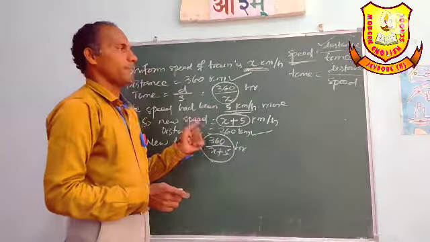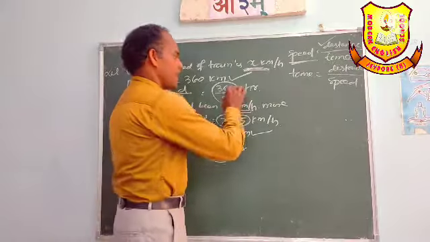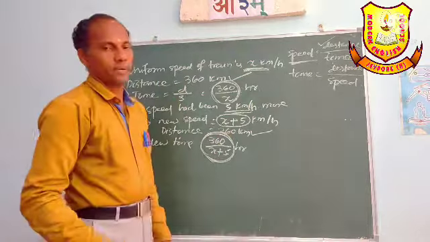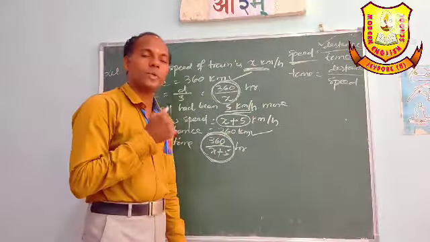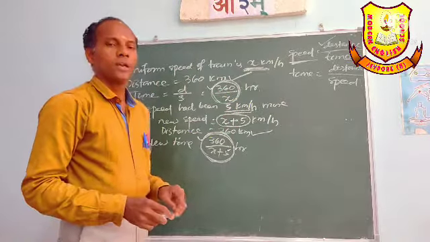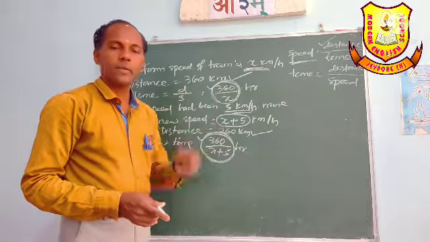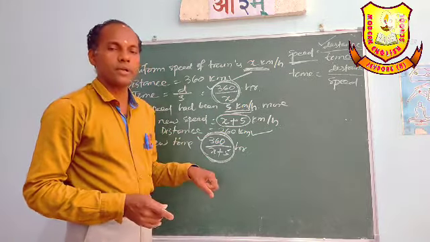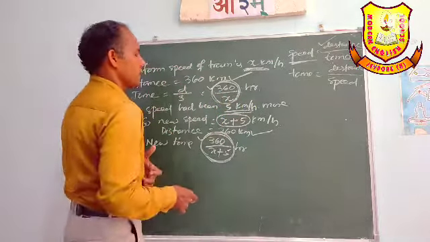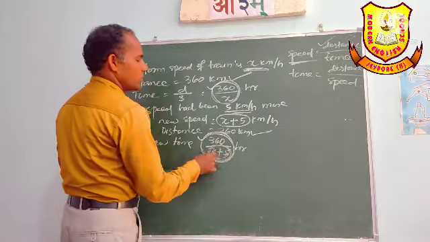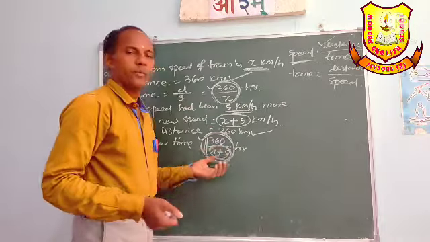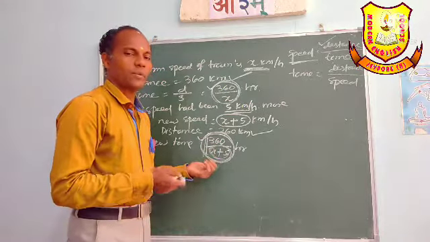The first time was 360 by x, the second time was 360 by x plus 5. Which one is less time and which is more? Here the numerators are the same: the greater the denominator, the less the value. So when speed is more, less time will be taken.